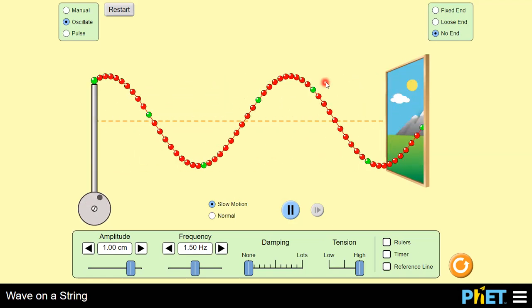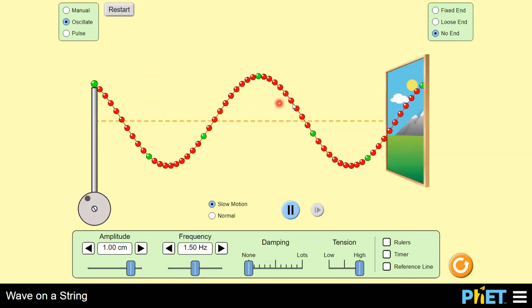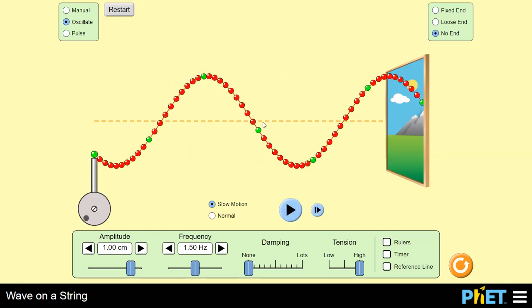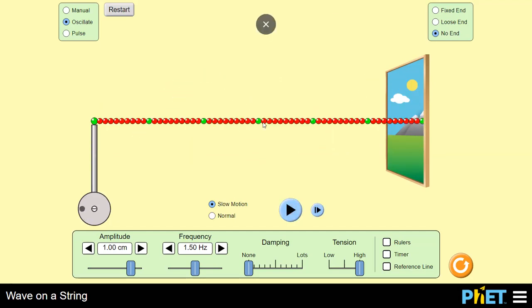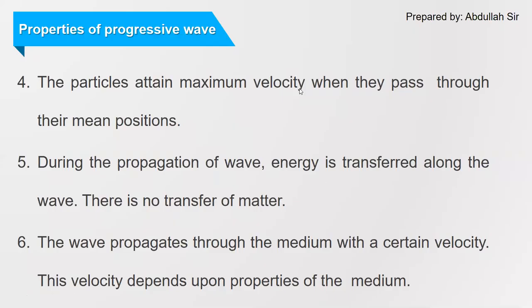It is the disturbance which is traveling in the forward direction. So we can say that when a wave propagates in a given medium, it is the energy which is transferred along the wave. There is no transfer of particles, no transfer of matter.